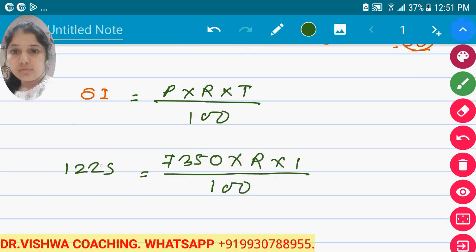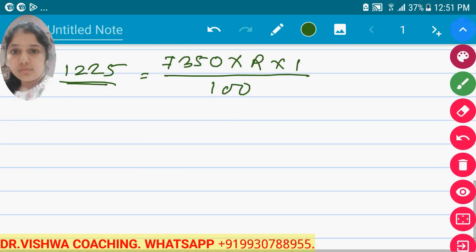And how much simple interest did we get? 1225. Forget about that certain sum because we know the type of interest is simple interest. We assume our principal as 7350, we got 1225 interest, and we have to calculate the rate because the rate will not change.